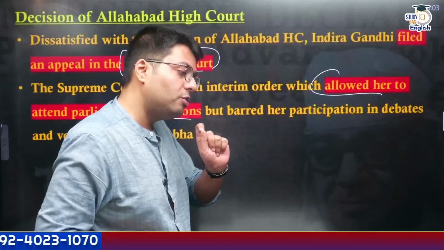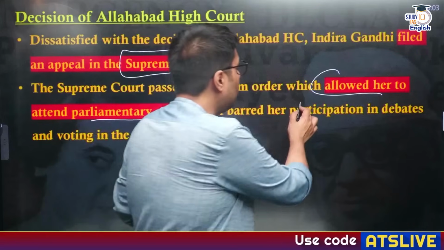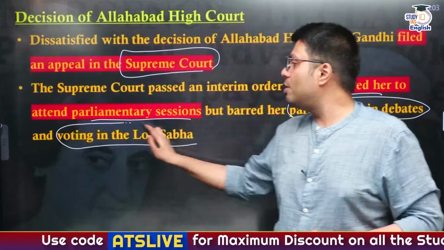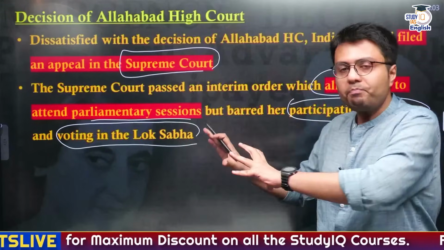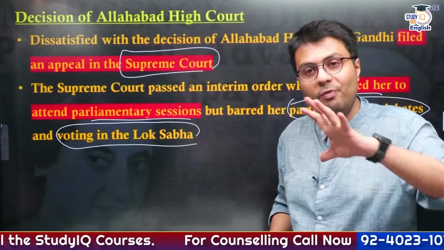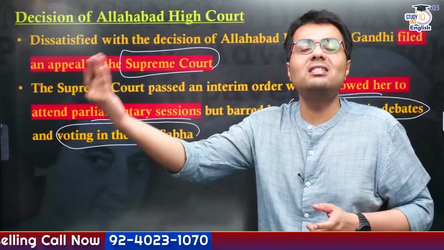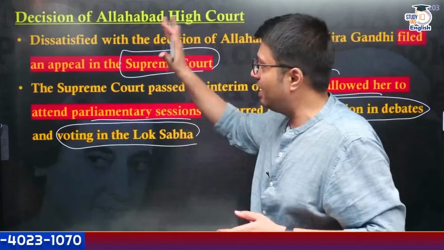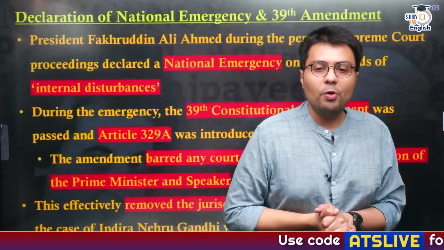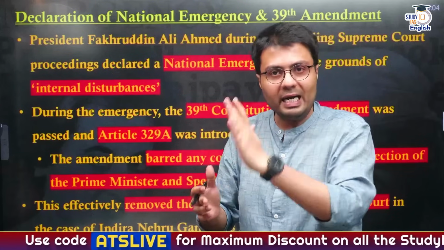Mrs. Indira Gandhi was allowed to attend parliamentary sessions, but while doing so, she couldn't participate in debates, nor could she vote in any resolution in the Lok Sabha. So these were the restrictions imposed on her, but she was allowed to attend parliamentary sessions while being in the office of the Prime Minister, so as to allow the then Congress party to choose the next leader who would be the Prime Minister after Mrs. Indira Gandhi, right? So this was how the Supreme Court intervened. Obviously, the Supreme Court considered this case a temporary measure. They passed an interim order.